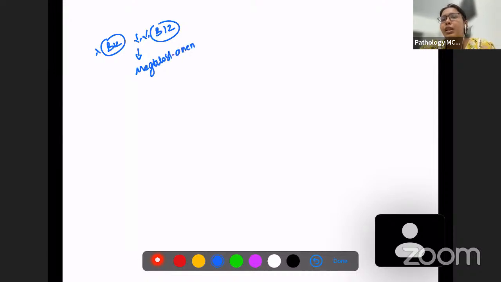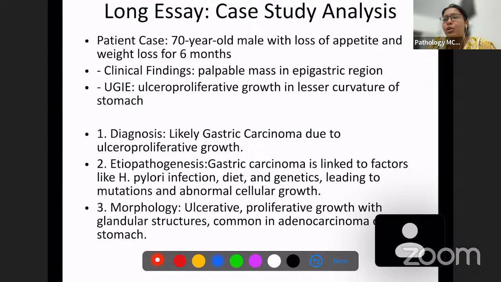Okay, so hence the name anemia for pernicious anemia. So it is a B12 deficiency, and it can also cause gastric carcinoma because there is atrophic gastritis which can be caused by this condition. So it's all in the pathogenesis. So we know a few conditions which can cause gastric carcinoma now: H. pylori infection, diet, that is nitrate rich diet, and certain genetics. Genetic mutations can lead to the gastric carcinoma.